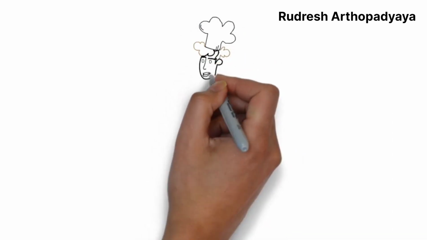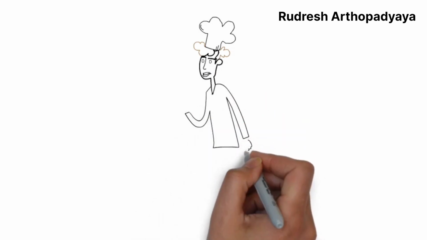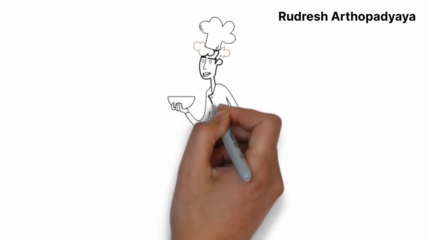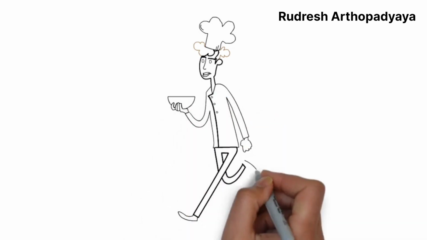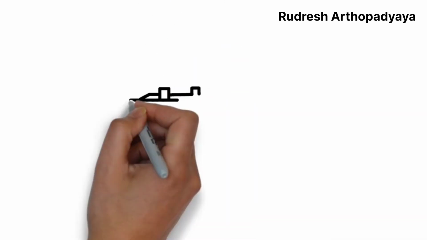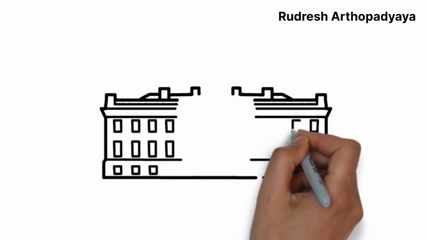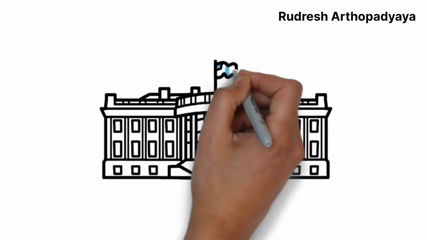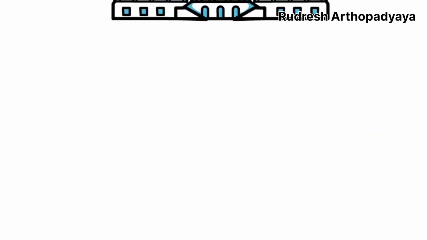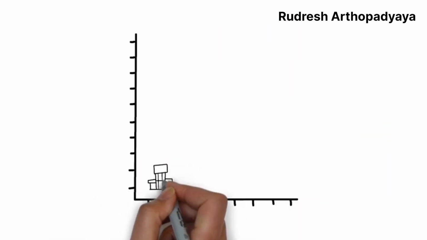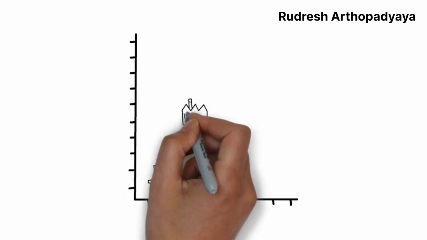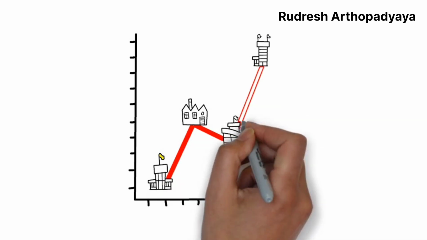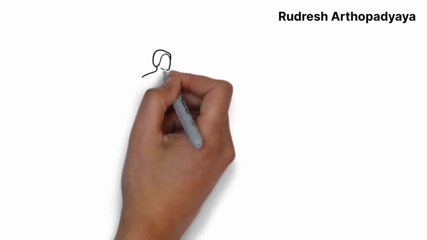Which means if you study this on an individual level, it is called a micro study. Example, a study of how humans behave when the price increases or decreases, how a household thinks when taxes are reduced or increased. In this case we are studying with respect to a particular household.